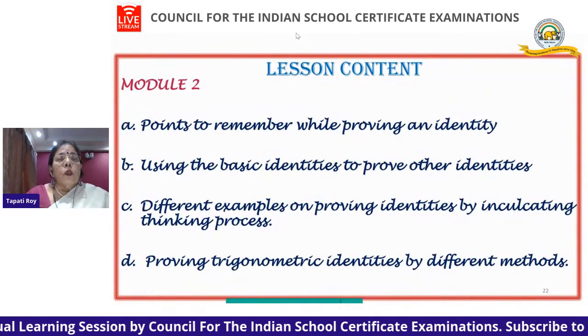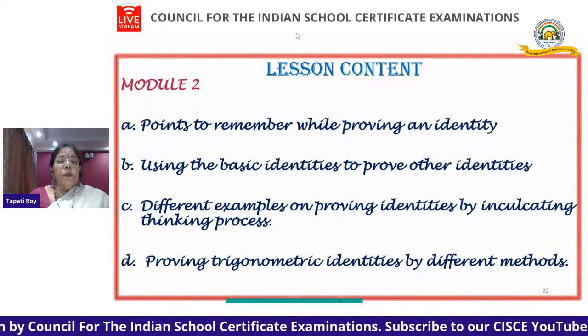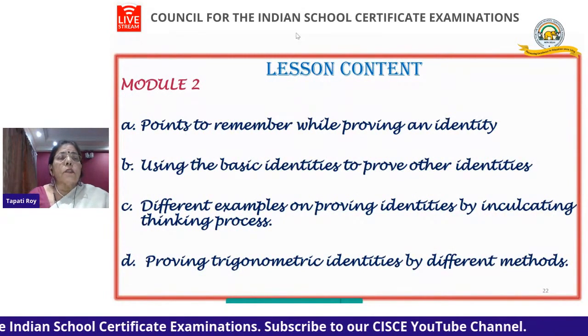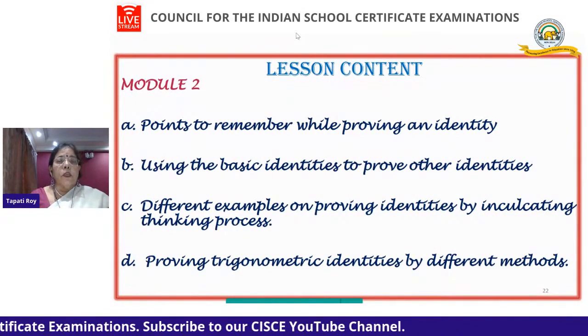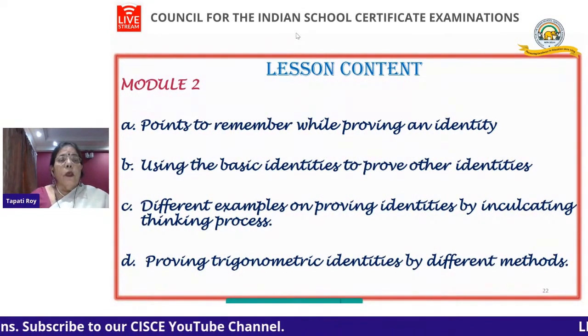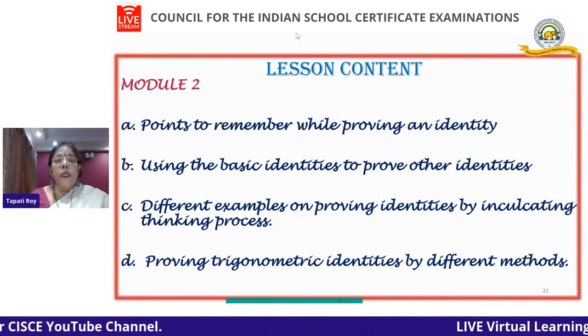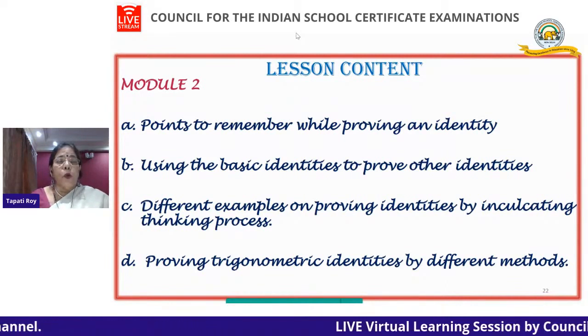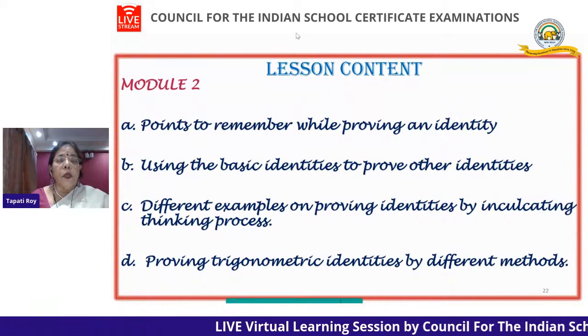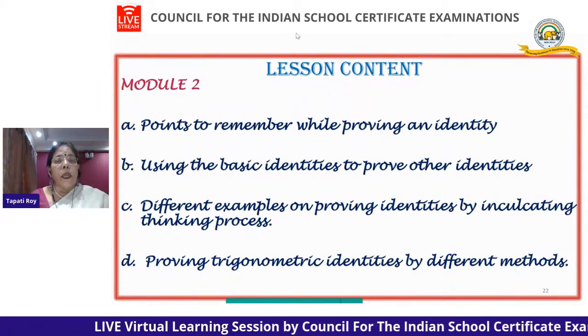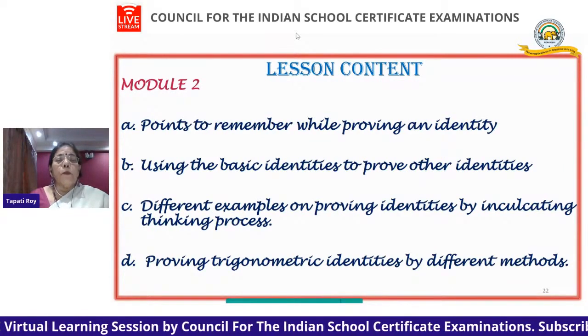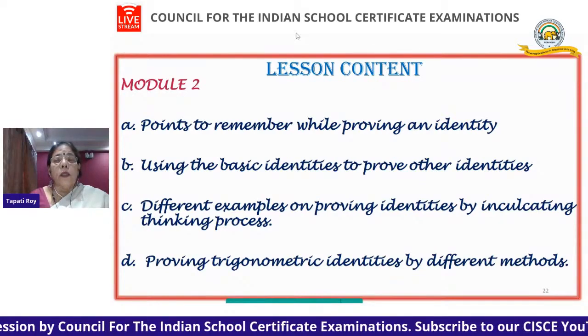Now, be with us for the next session also. This is module 2. I'm just saying what we are going to cover. Points to remember while proving an identity. These are very important points which we need to remember when we go on to proving identities. Using basic identities to prove other identities.